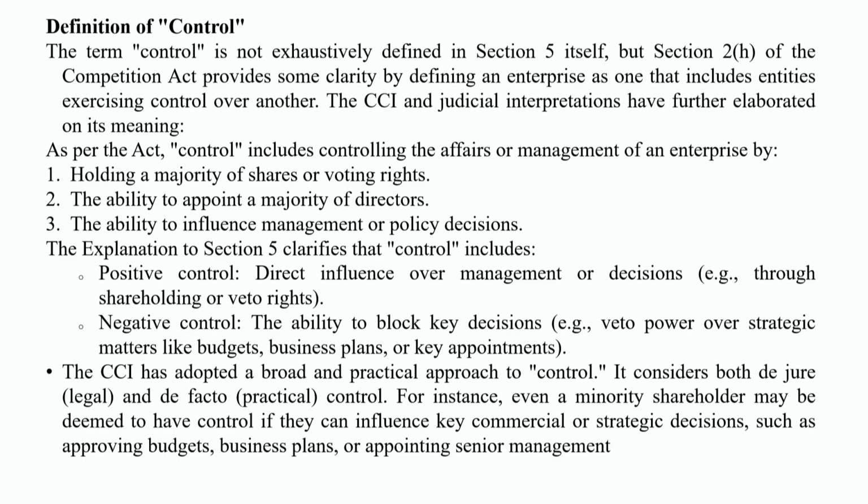Positive control means direct influence over management or decisions, like through shareholding, voting rights or veto rights. Negative control is the ability to block key decisions, like veto power over strategic matters such as budget, business plan or key appointments.